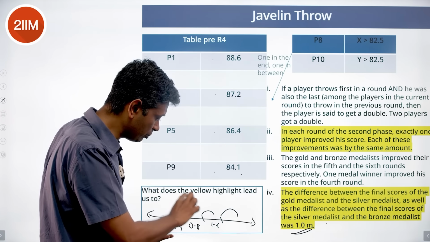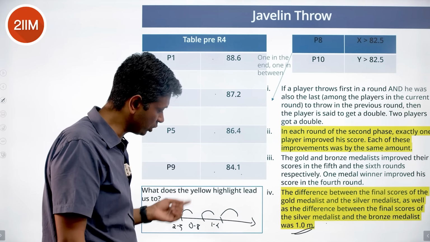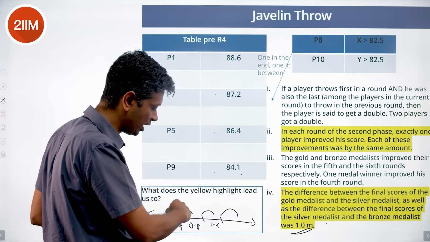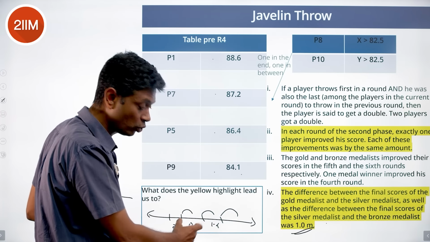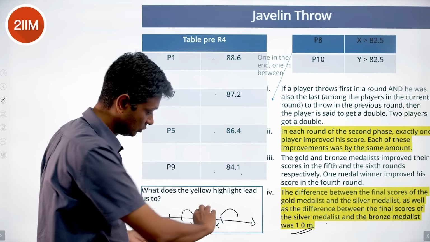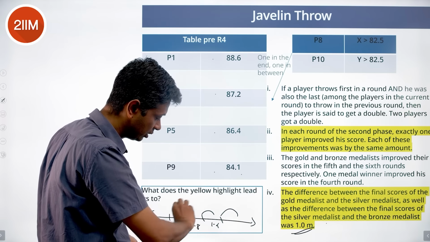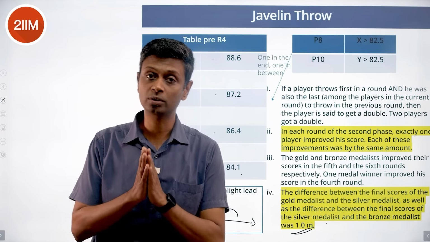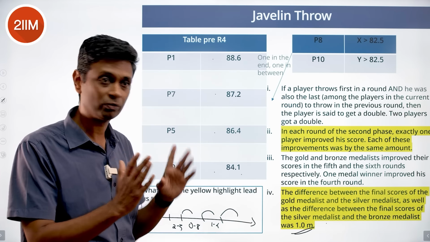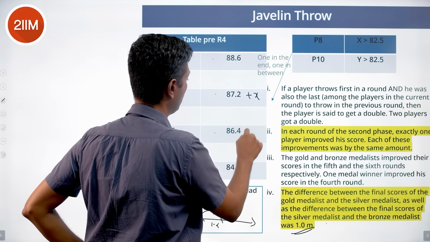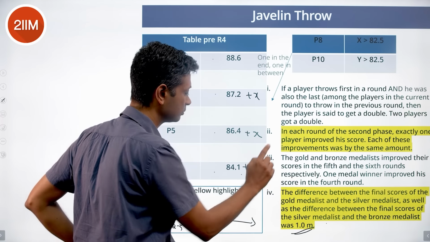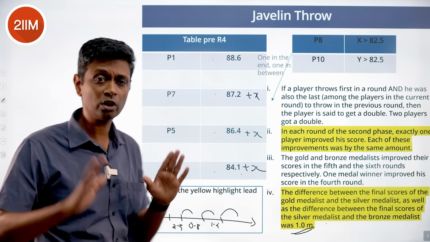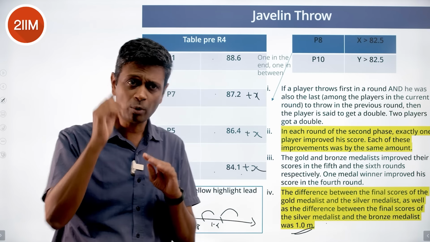But if 3 people show the same improvement, 1.4 will become 1.4 plus x, 0.8 will become 0.8 plus x. The difference is going to remain the same. This will move to the right by x, this will move to the right, this will move to the right. If you improve some 3 of this by the same amount, the difference is going to remain the same. If I put a plus x here, a plus x here, and a plus x here, assume hypothetically, then this difference is going to remain the same.